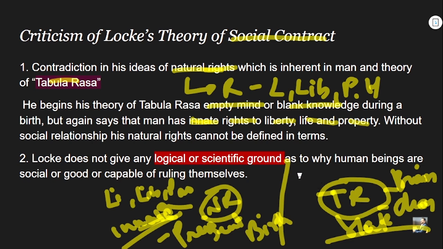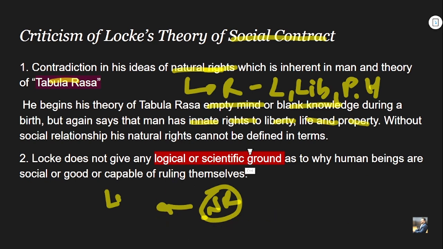So this is what the thinkers criticize in Locke's idea: there is a contradiction between his idea of natural rights and his theory of tabula rasa. Without social relationship, his natural right cannot be defined. So this is the first criticism of Locke's theory of social contract. What is the second criticism?